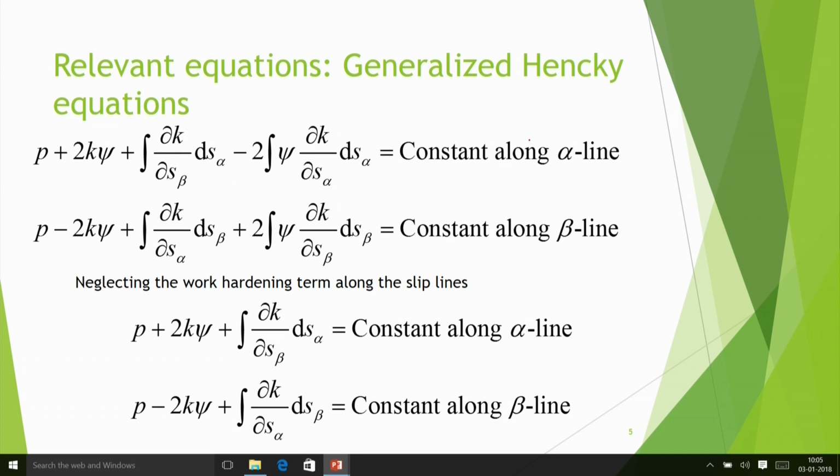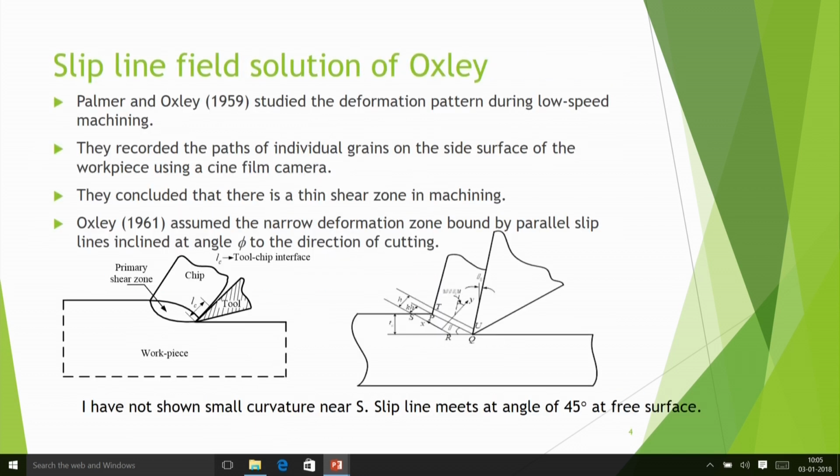That one equation is constant along alpha line, another is constant along beta line. Now, if you neglect the work hardening term along the strip line, that means across the strip line there is work hardening, there is no doubt about that. If you go from SR to TU, naturally material will get strain hardened, but the assumption is that along SR there is no hardening.